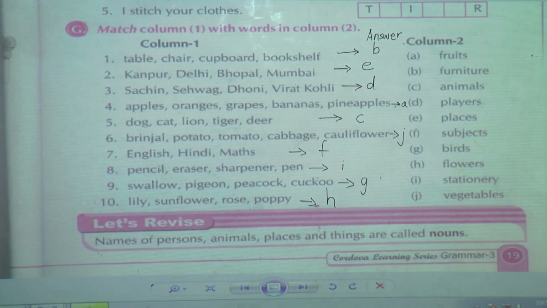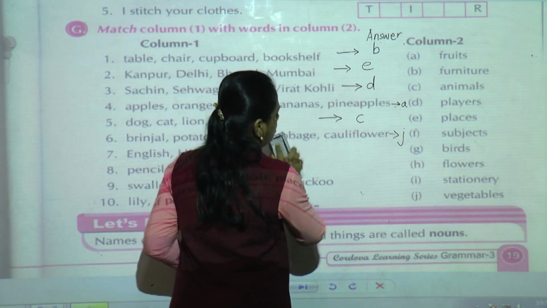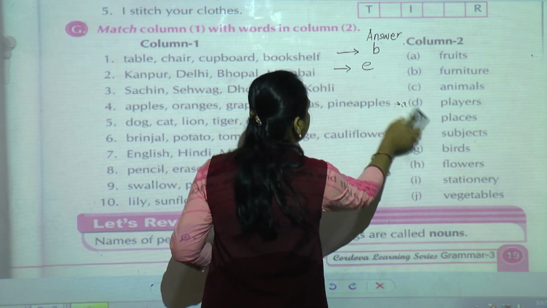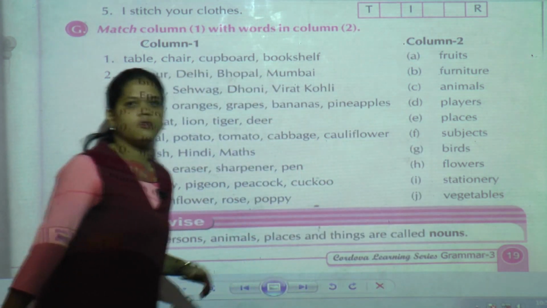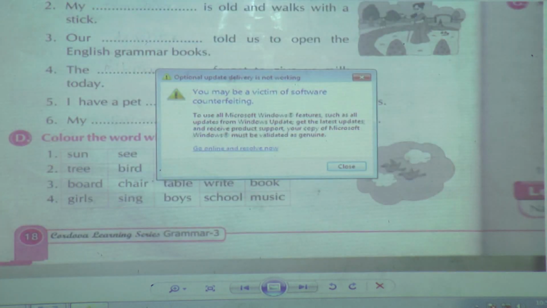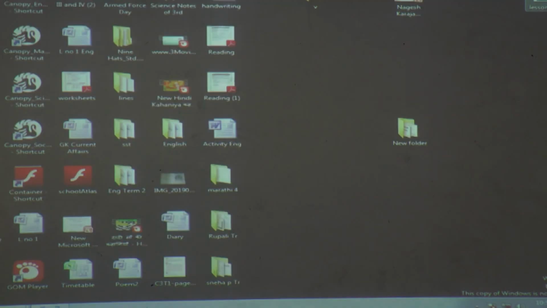So today what we have studied? We have studied about the nouns, the definition of nouns, and with the help of the definition we have solved all the questions which are given in our grammar textbook. Okay. Now students, I am going to show you one video which is related to this topic.